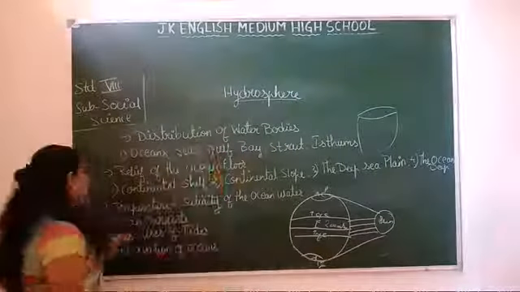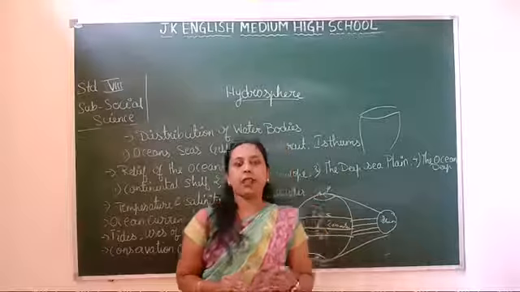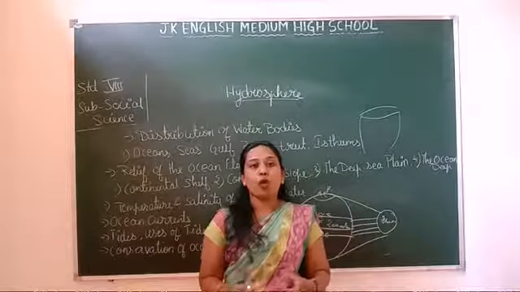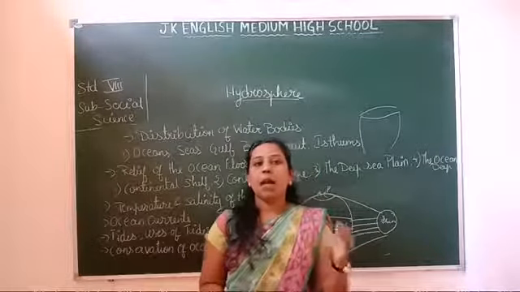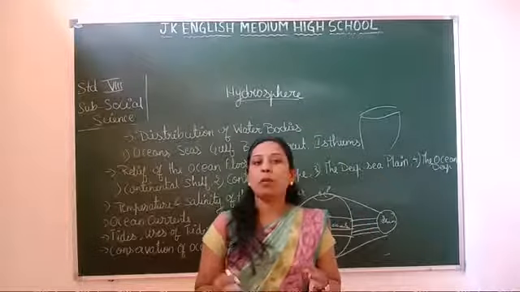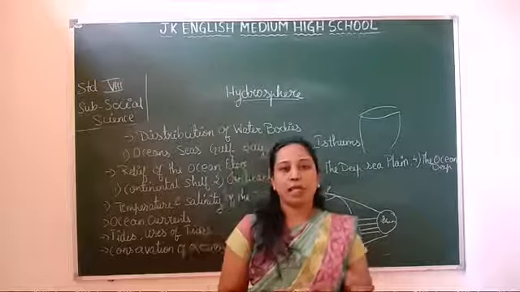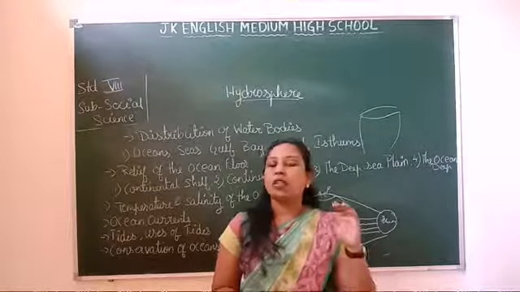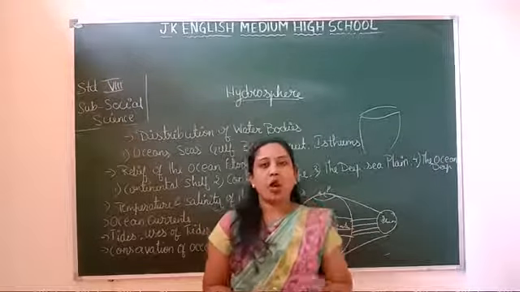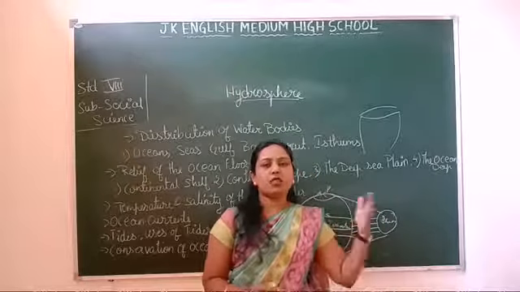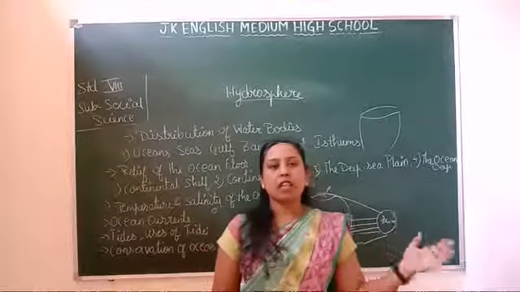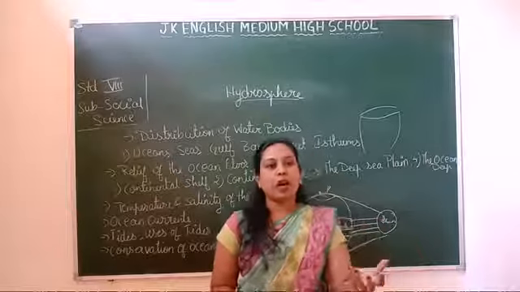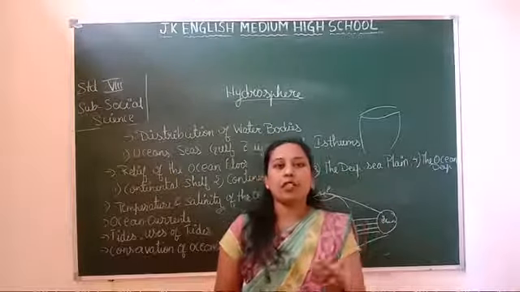And the next one is about the ocean currents. Ocean currents are a continuous movement of ocean water from one place to another by winds. Ocean water has three types of movements: waves, currents, and tides. Ocean currents are a regular movement, throughout the whole year, 12 months, 365 days, regularly moving water from one place to another. Those are called ocean currents, the movement of water from one region to another.